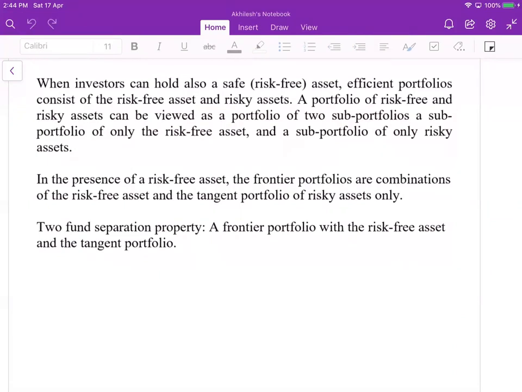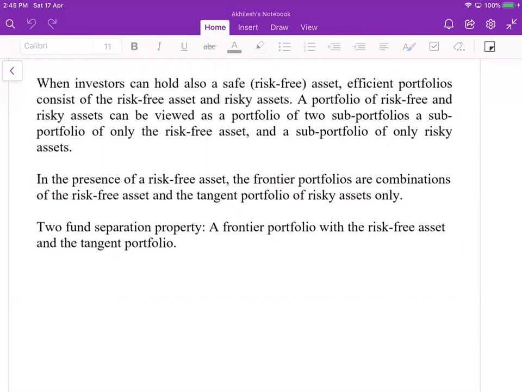This is described here. A portfolio of risk-free and risky assets can be viewed as a portfolio of two sub-portfolios: a sub-portfolio of only the risk-free assets and a sub-portfolio of only the risky assets. So you have two portfolios, one consisting of several risk-free assets, and the other, a risky portfolio, having several risky assets.